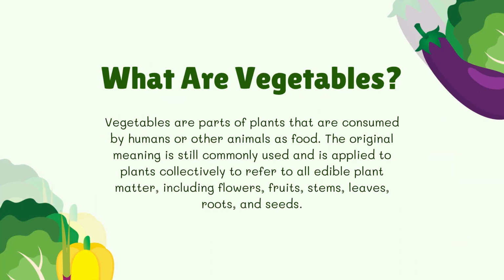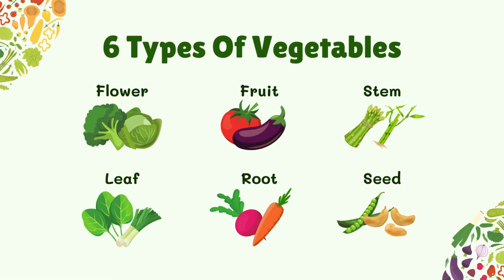What are vegetables? Vegetables are parts of plants that are consumed by humans or other animals as food. The original meaning is still commonly used and is applied to plants collectively to refer to all edible plant matter, including flowers, fruits, stems, leaves, roots, and seeds. 6 types of vegetables: flower, leaf, root, seed, fruit, stem.